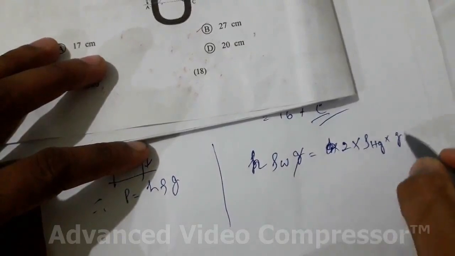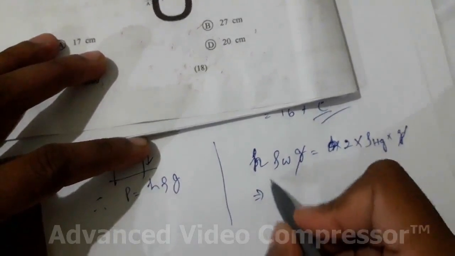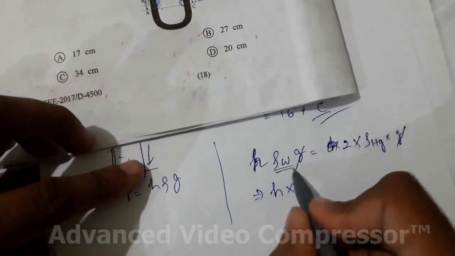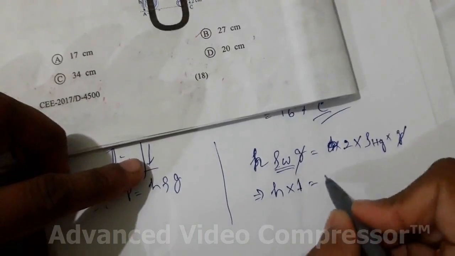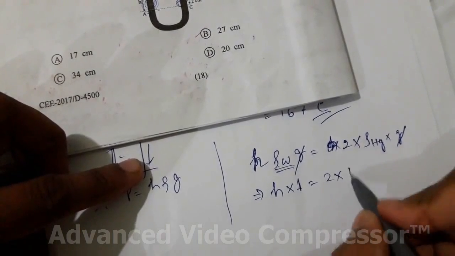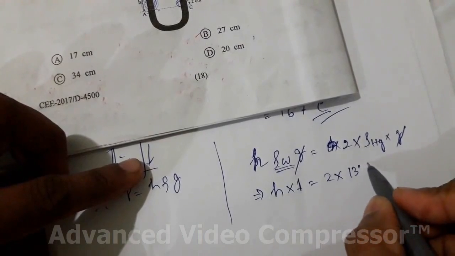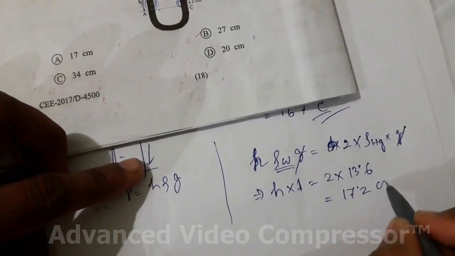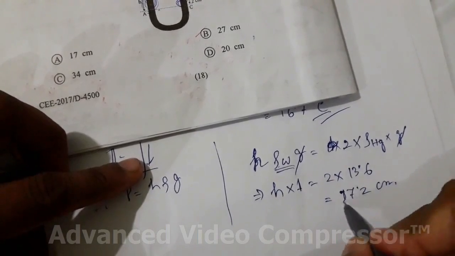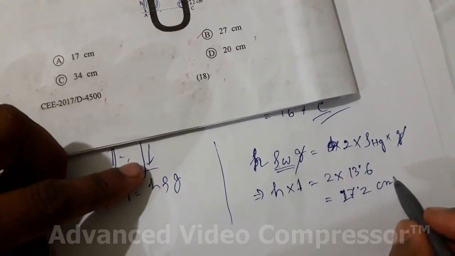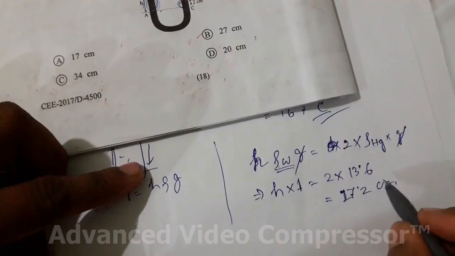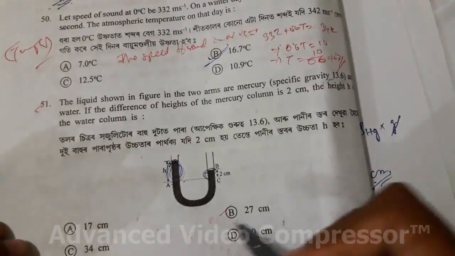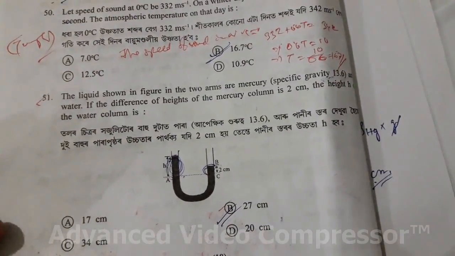Okay, g cancels out. We have to find h only. We know the specific gravity of water is just 1. So h is 2 into 13.6, which is 27.2. The option given is 27, so this option is correct, 27 centimeter.